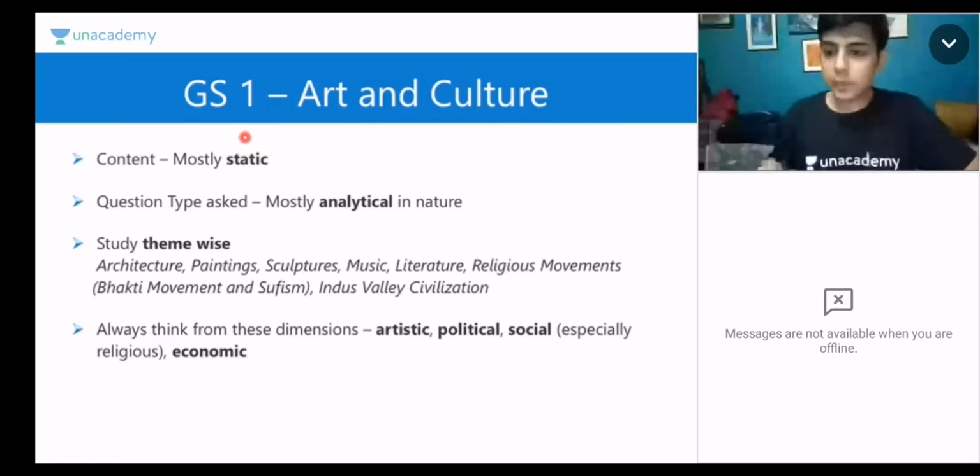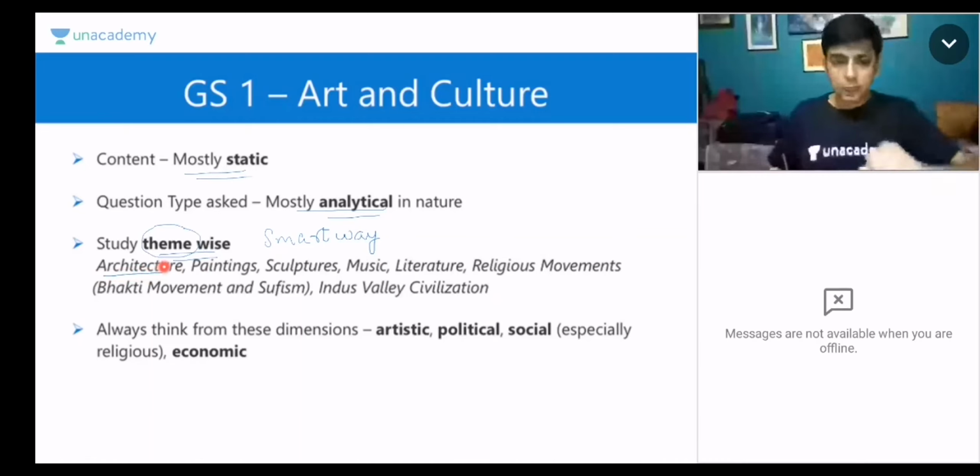Okay, so let us talk about art and culture. The content, again, is mostly static, but the questions being asked are analytical in nature. So what I'll recommend is to study theme wise. This is basically a very smart way to study. You pick up an entire theme and then you study that in chronology. For example, if you are studying architecture, start with ancient architecture, then move on to temple architecture, then the Mughal architecture, and finally the colonial architecture.